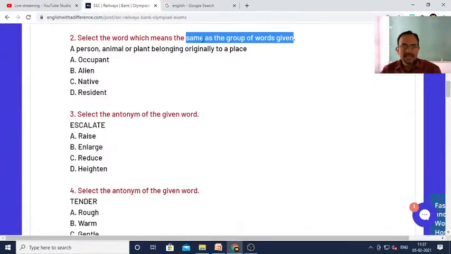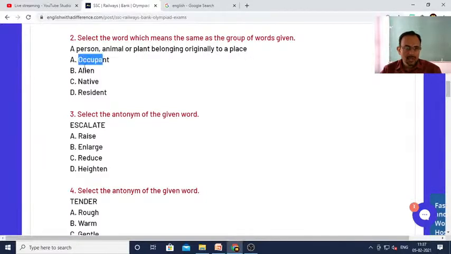It should be the same as the group of words given. Okay. So a person, animal, or plant belonging originally to a place. Is it occupant, alien, native, resident? So A, B, C, D. Which one do you think is the answer? A person, animal, or plant belonging originally to a place.